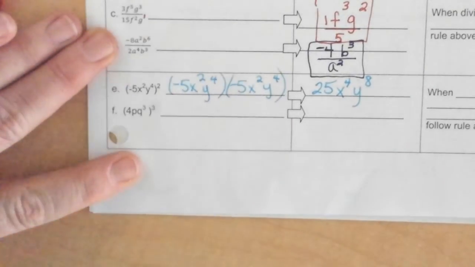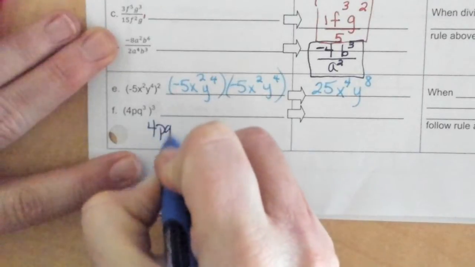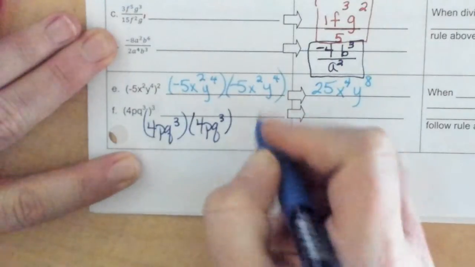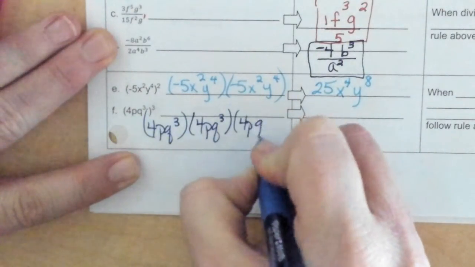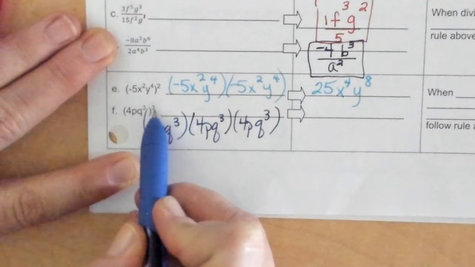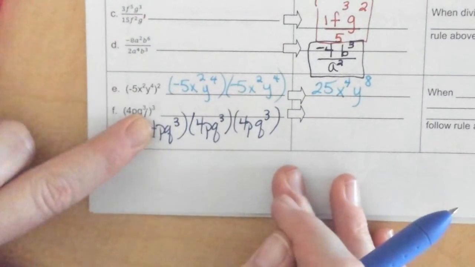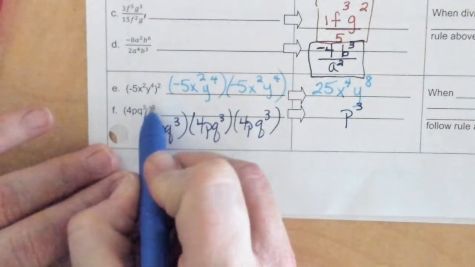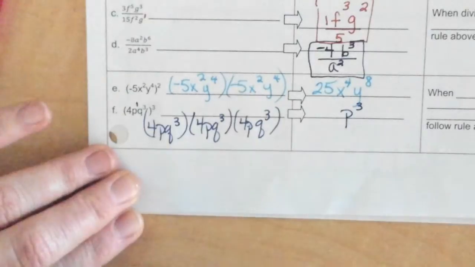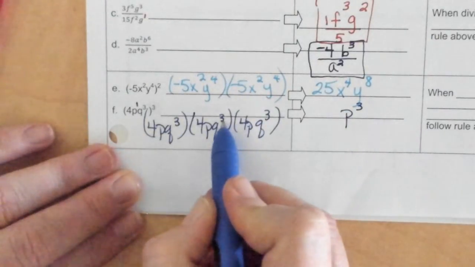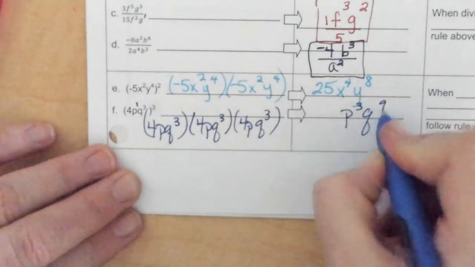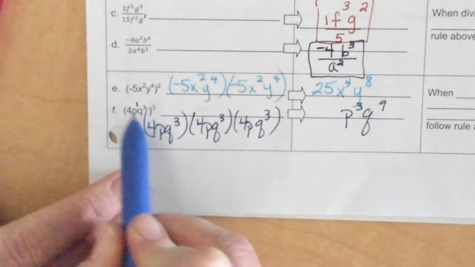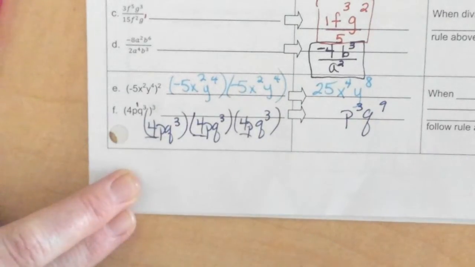On this bottom problem, I'll write this one out. So you're doing 4p cubed, 4p cubed, and 4p cubed. I'm writing it 3 times because it asked me to. So I'm going to ignore the 4's. P. I've got p cubed, or 3 times the 1 is still 3. 3, 4, 5, 6, 7, 8, 9. Q to the 9th, or 3 times 3 is 9. But I do not do 4 times 3. 4 is not an exponent.